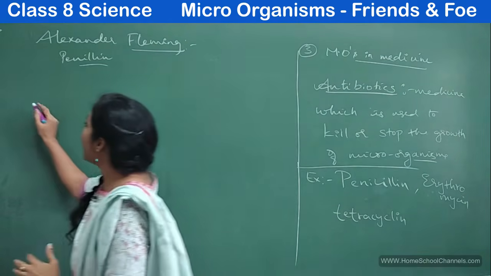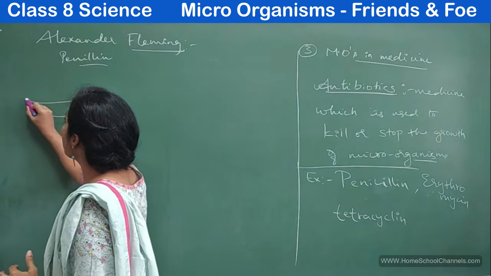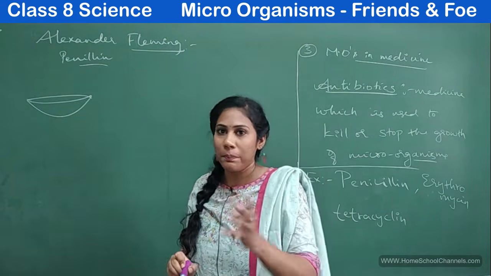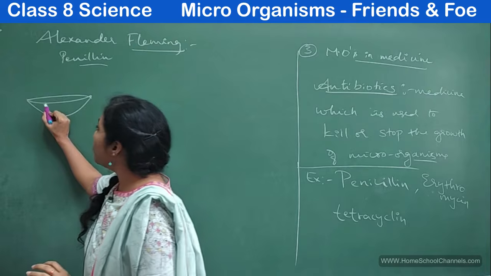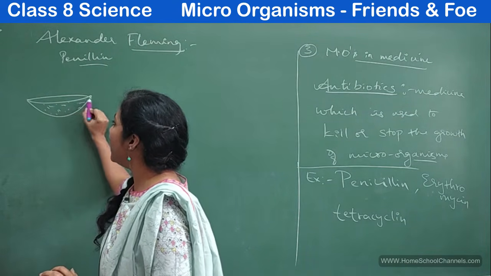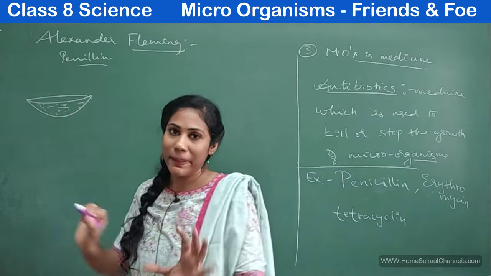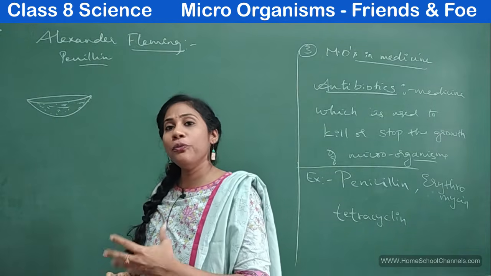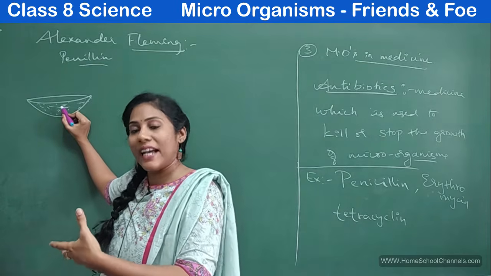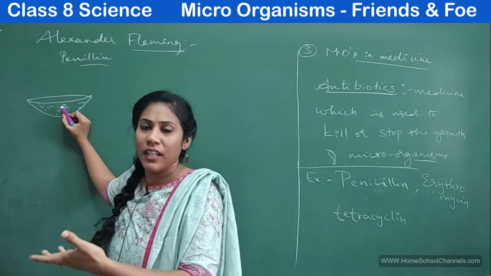Clear? Say for example, this is some petri dish, or some watch glass type of plate. Whatever food is required for the microorganism is filled in this particular petri dish. And microorganisms will grow the moment you provide a nice environment and nice food.